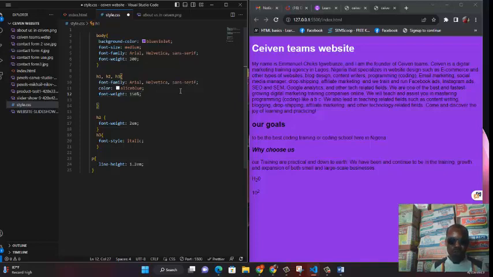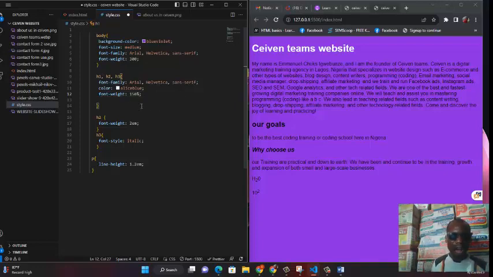When it doesn't find any of them, it then uses the default font. So if you actually want your website to carry a particular font, make sure you list a lot of fonts that you like. So any time your website is displayed, the browser will search for the font and see if they have it. But if they don't have it, only then will it go to the default settings. So having said that, that closes the chapter on font. Let's now come back to what we're talking about.